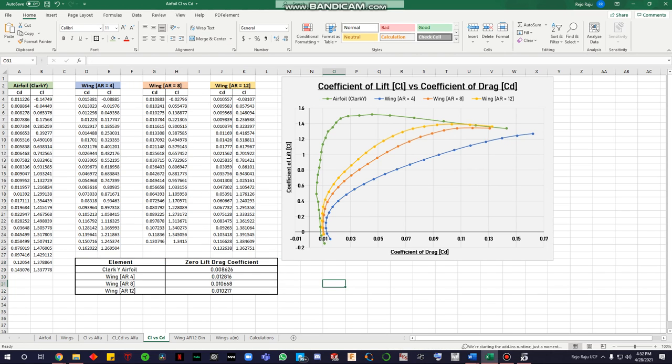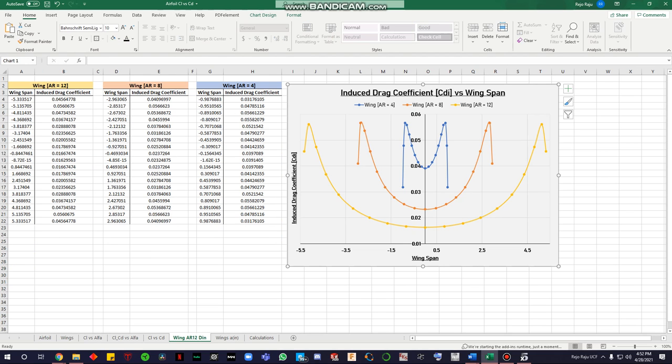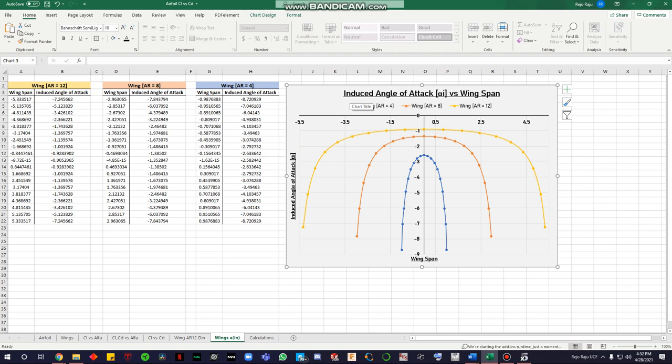Here you need to get your zero-lift drag coefficient, and you just have to see where it gets to 0. I had to interpolate to get the CD, or the zero-lift drag coefficient. I interpolated to get these values. And then this is the induced drag coefficient for the 3 different wings. As you can see here, the difference in them, it's kind of cool, and it's kind of nice to view it. Same thing with the induced angle of attack, how different it is for different chord lengths and different wingspans.